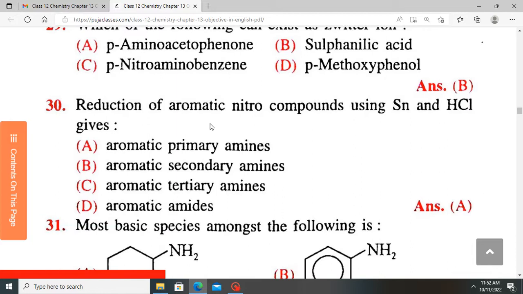Reduction of aromatic nitro compounds with tin and HCl gives. So which of these do we produce when you reduce an aromatic nitro compound with tin and HCl?